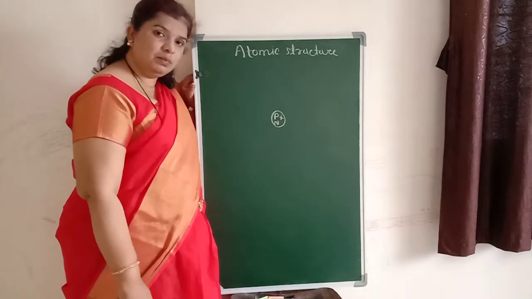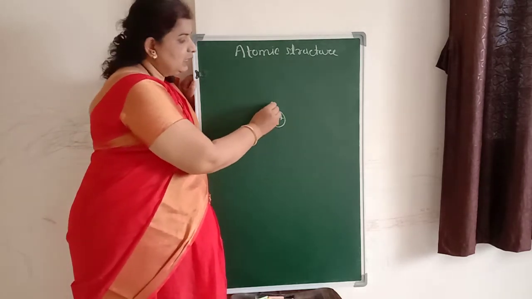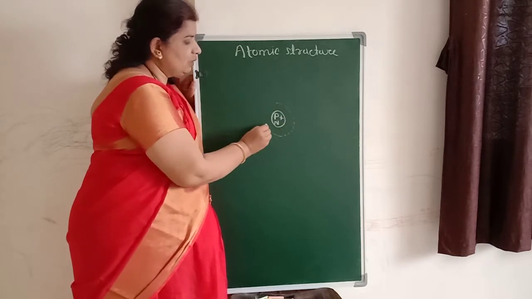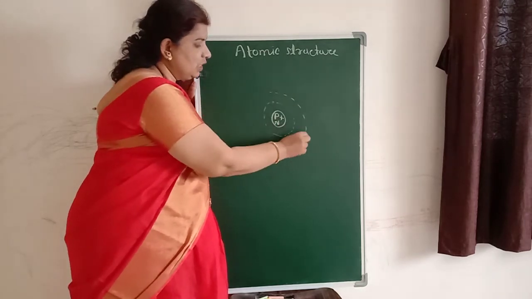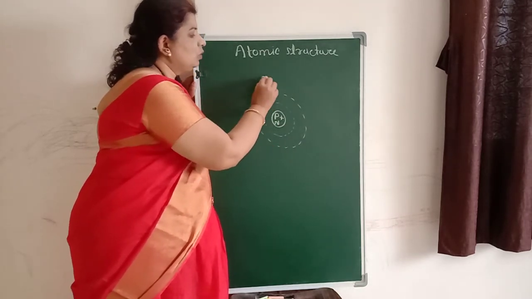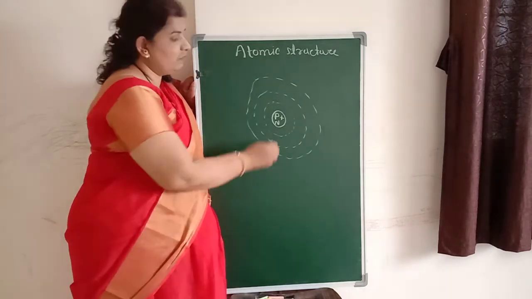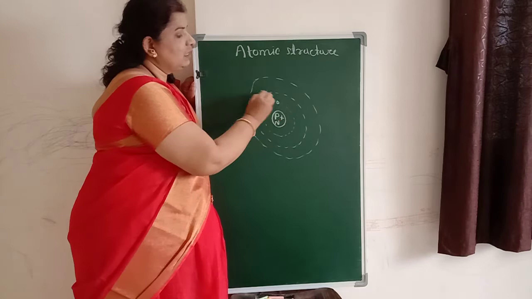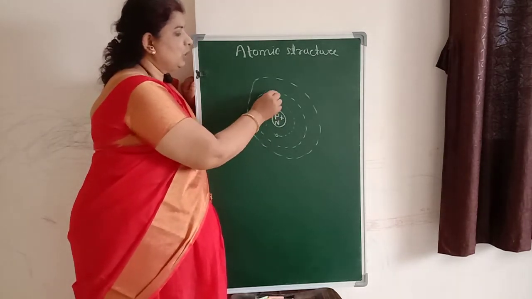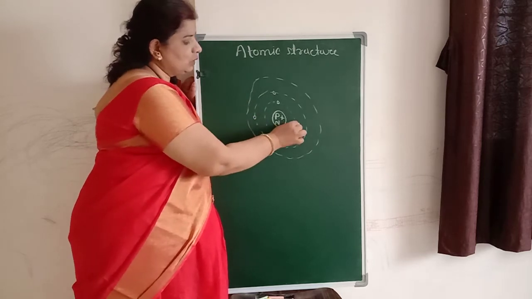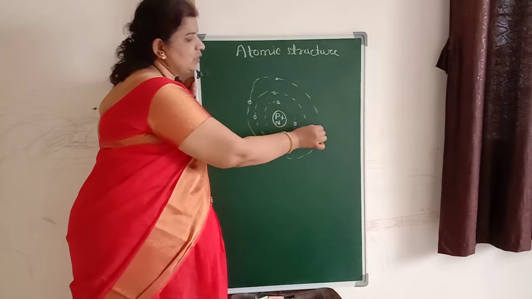According to Niels Bohr's theory, around this nucleus there are certain orbits. These orbits are nothing but certain energy levels, right? In these certain energy levels the other particles are moving around the nucleus, and those particles are called what? Electrons. Those particles are called electrons.